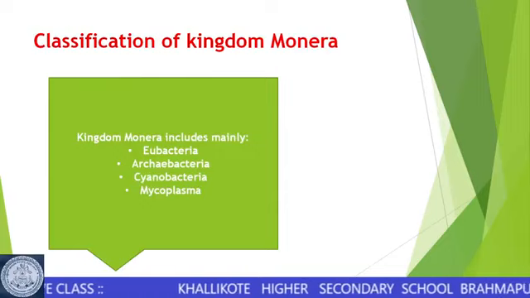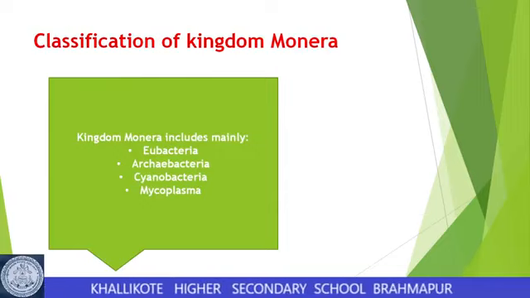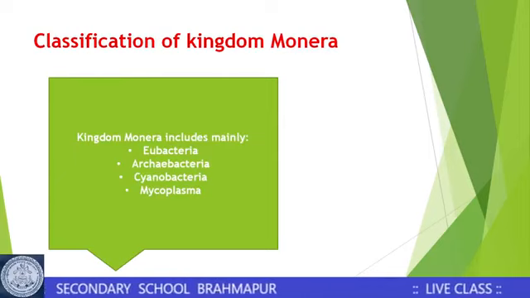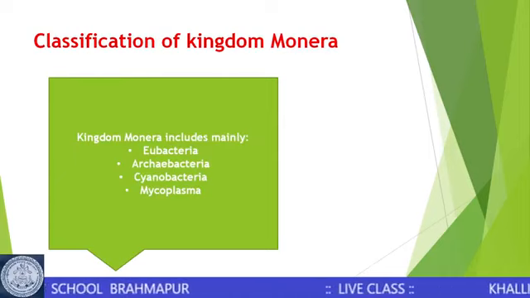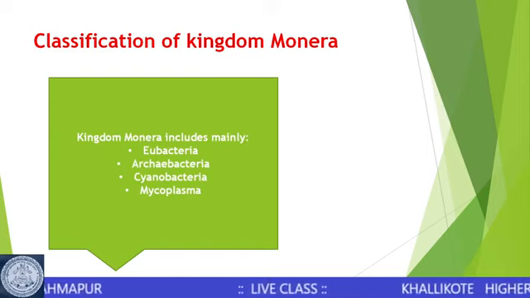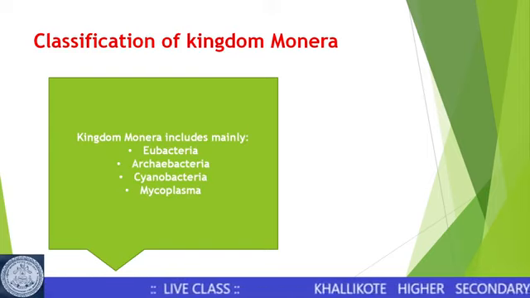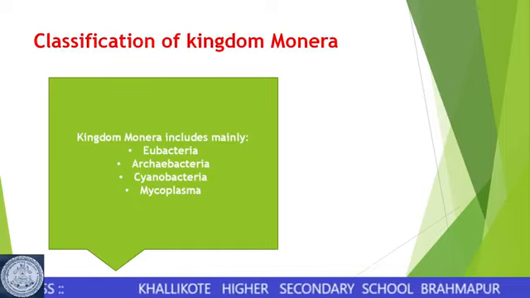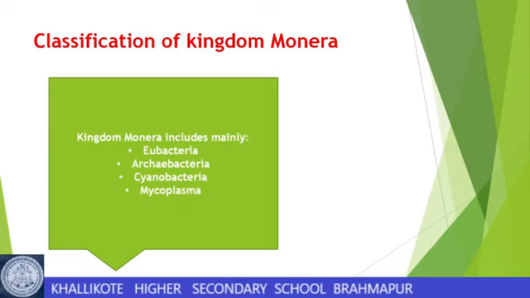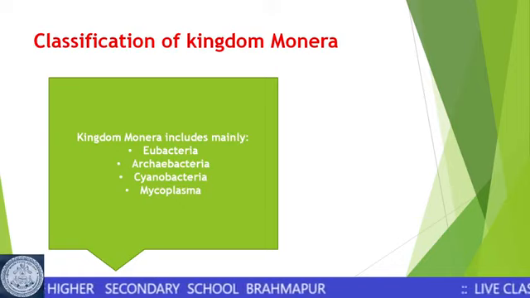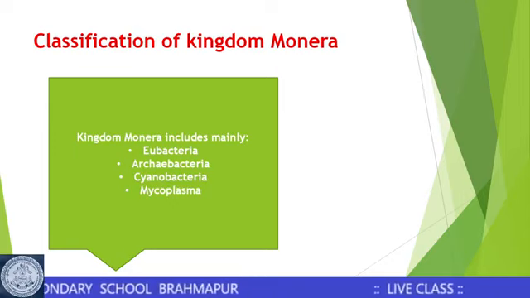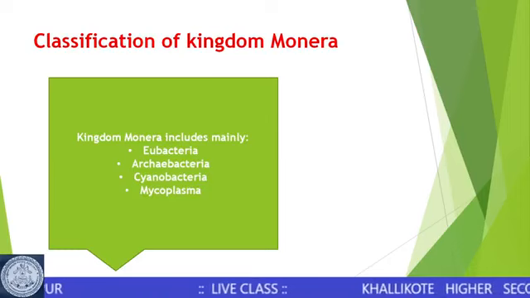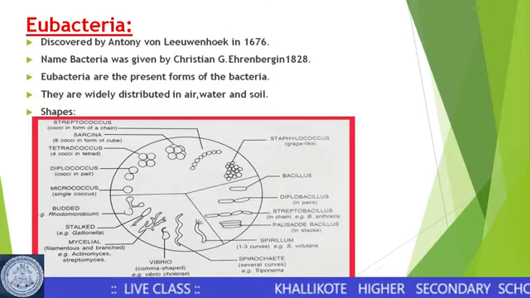Now, who all are present in the kingdom Monera? This is the classification of kingdom Monera. Kingdom Monera includes mainly four groups: eubacteria, archaebacteria, cyanobacteria and the mycoplasma group. In this class we shall discuss one by one the features of these groups with their importance. Coming first to eubacteria.